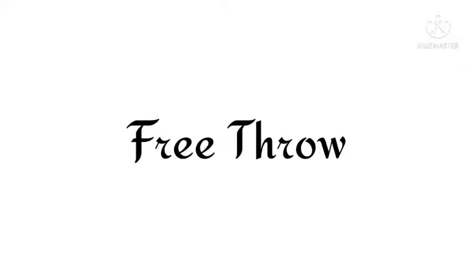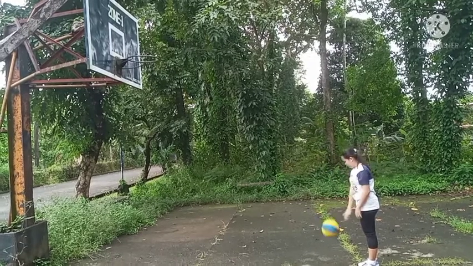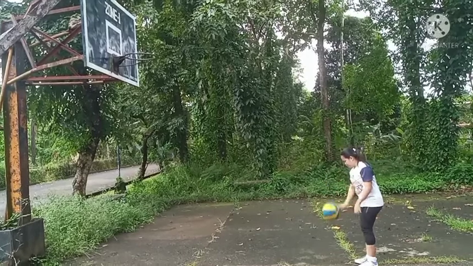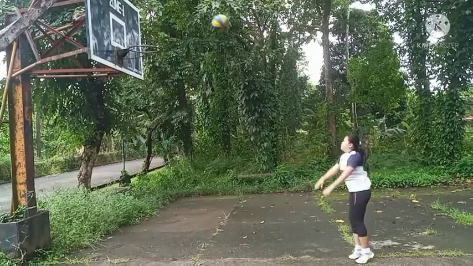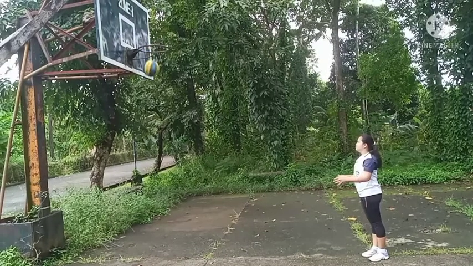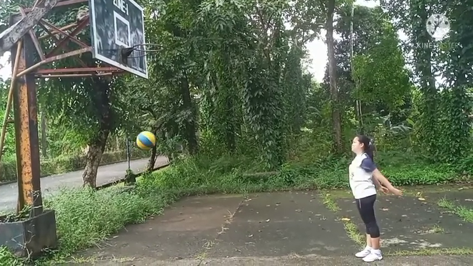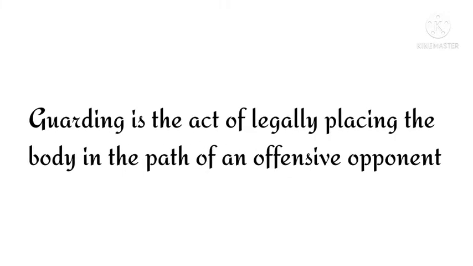And lastly, the free throw. Free throw is a type of shot in basketball that occurs after a foul is called. When someone commits a foul, a player on the opposing team is given free throws which they take from the free throw line. In basketball, also there is guarding.